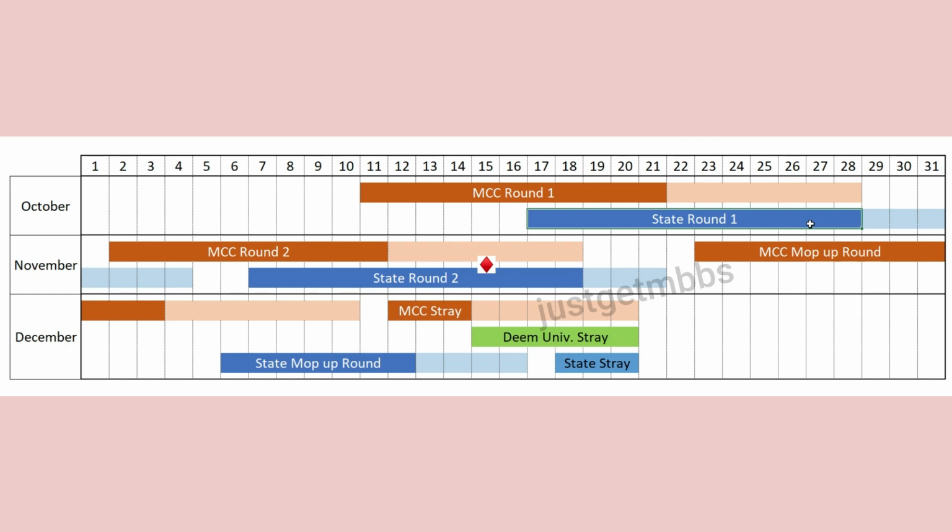For example, states that split government counseling and management counseling will not be able to follow this. They may follow this schedule for state quota seats, that is government quota seats, but for management quota seats, they may not be able to follow this. For example, Tamil Nadu has many counseling sessions within one round. In state round 1, they will have counseling for special categories: they call it ex-servicemen, sportsperson, persons with disabilities. They conduct a separate counseling. They have a counseling for government school students, as there is a reservation for government school students.